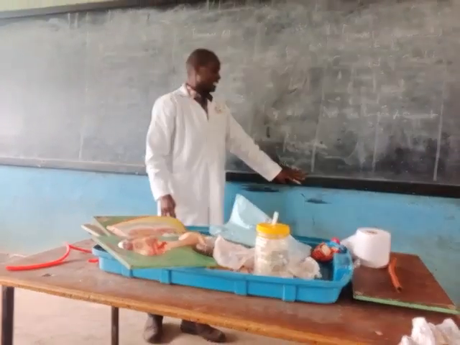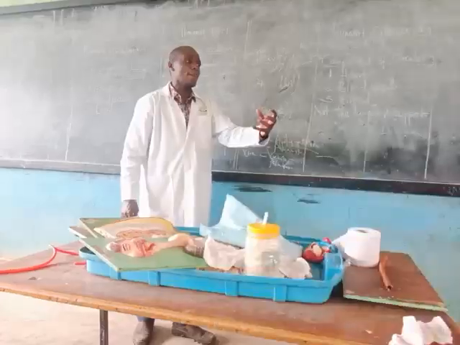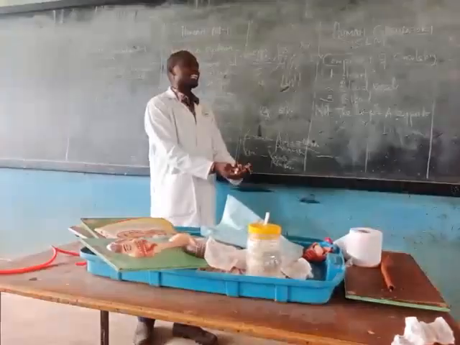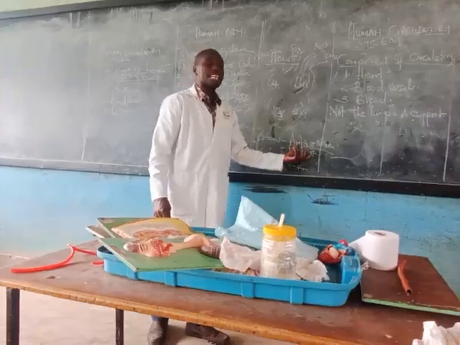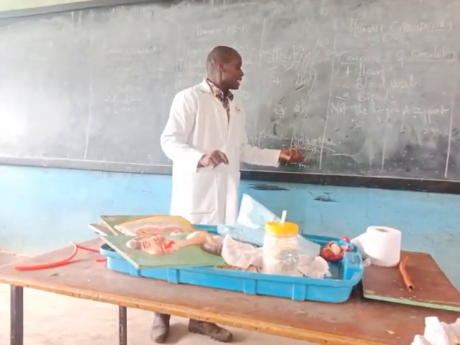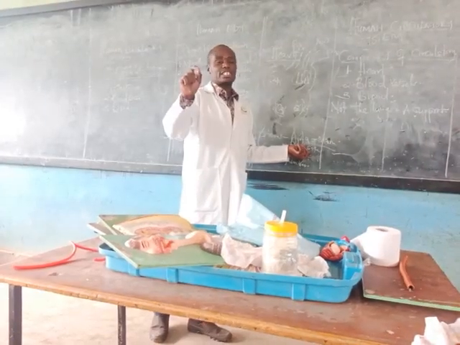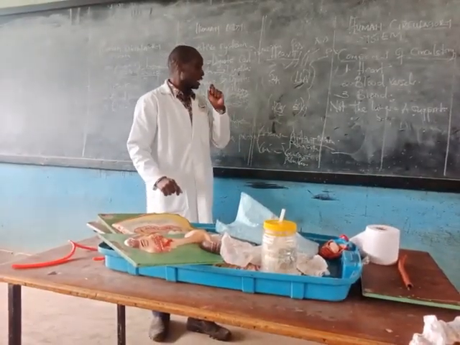When they ask you which of the following are arteries, you must know that the aorta and the pulmonary artery are the arteries. Mind you that the pulmonary artery carries deoxygenated blood. You must remember those in your key issues.